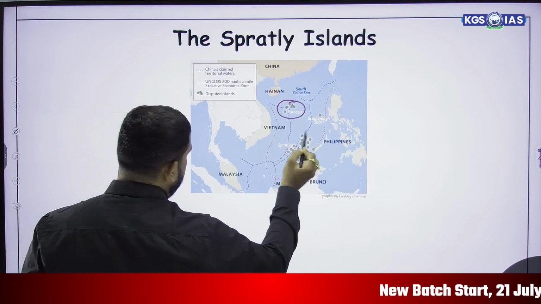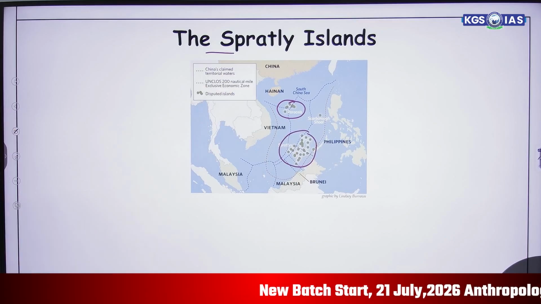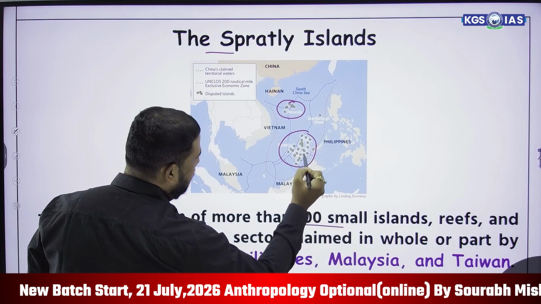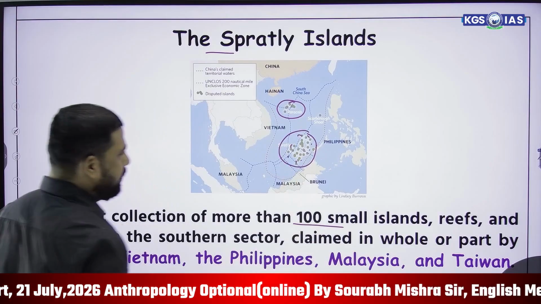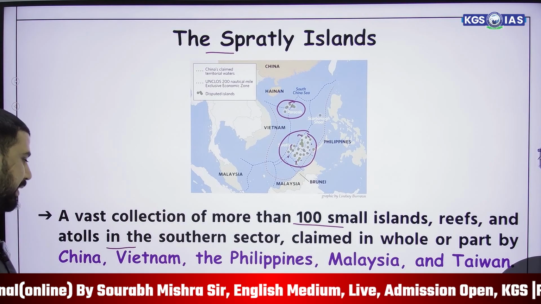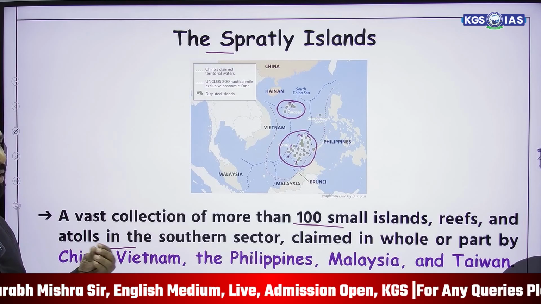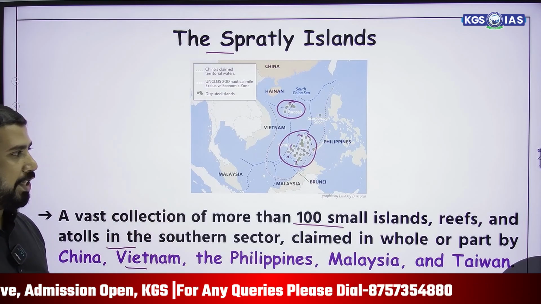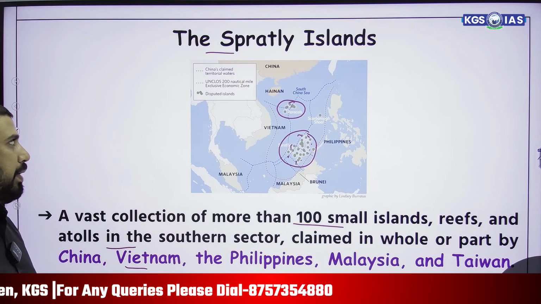These are the Paracel Islands and these are the Spratly Islands. The Spratly Islands are a vast collection of more than 100 small islands, reefs, and atolls in the southern sector, claimed in whole or part by China. China is claiming that the complete part is theirs. But Vietnam, Philippines, Malaysia, and Taiwan also claim this part.